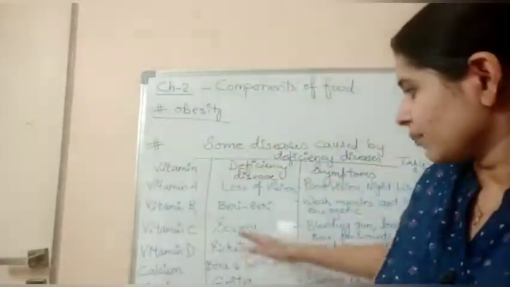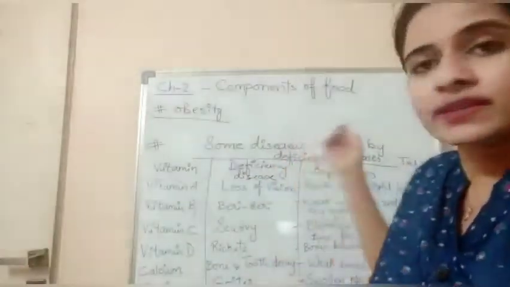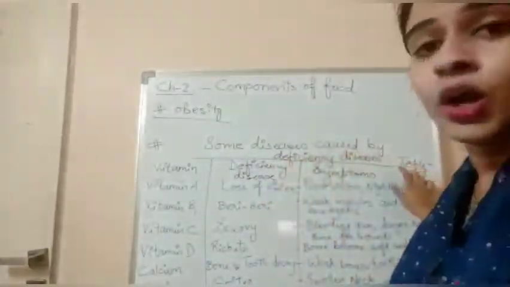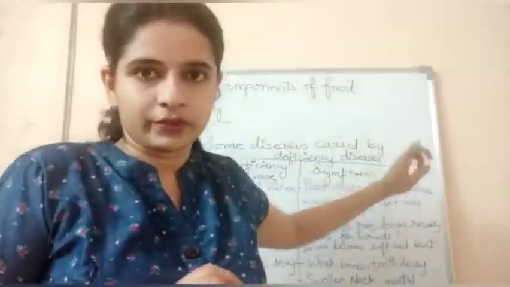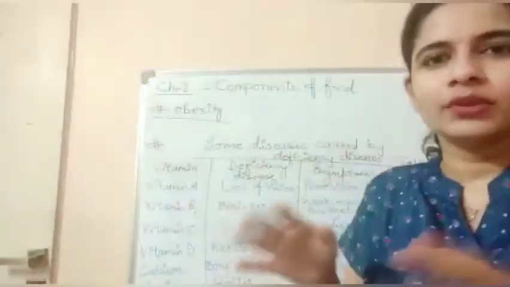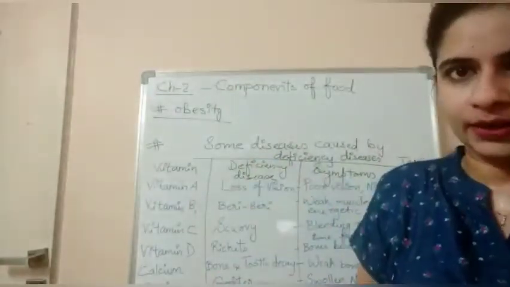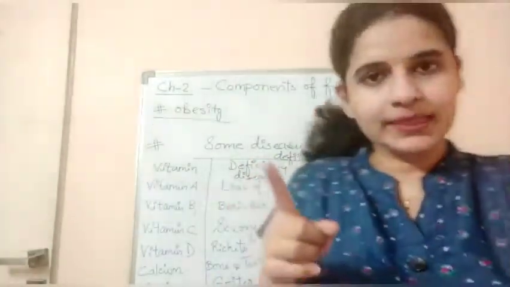If you can't see the tabular form in the video, you can always refer to the textbook, table number 2.3. Table number 2.3 you can refer. Okay. So you will find the same table. You just read once and you will understand. Okay. So one more topic is left.